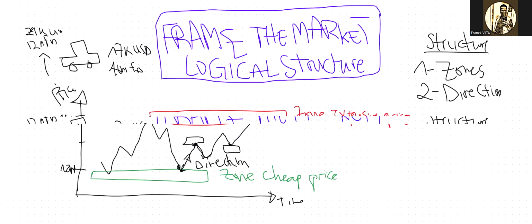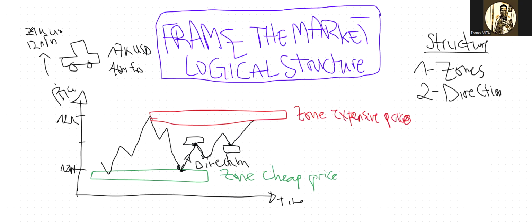So what I'm trying to say is that between those two zones, there are things called A plus setups. A plus setups often appear in between two big zones, because the price direction is saying that from the cheaper price where we are now, we need to go to the most expensive price. And we know that. But while going there, people will start arguing about the 11 million price. I don't want to buy this car at 11 million. Please reduce the price again. There are some sellers who will start reducing. There are some who will say, no, stop it here. I don't want to reduce this price more than this.